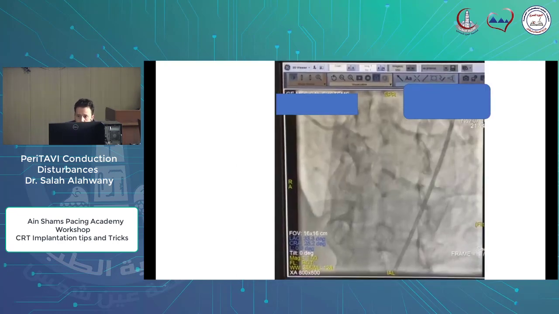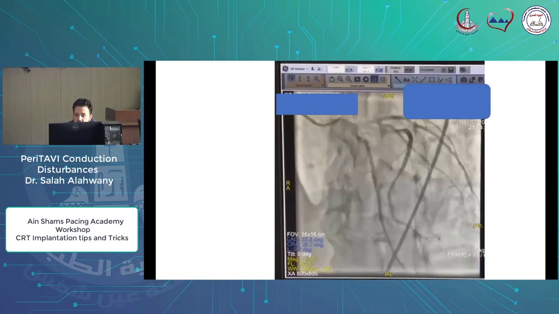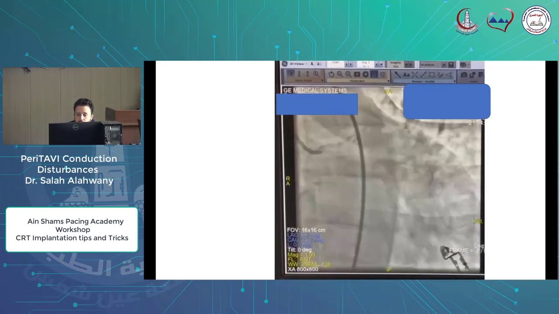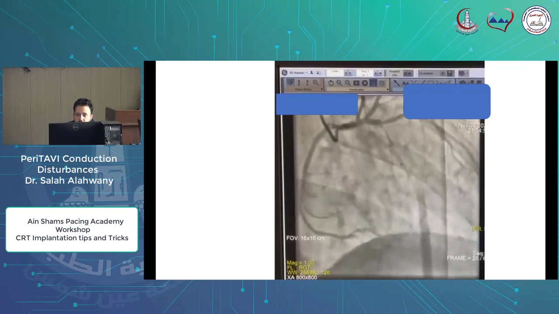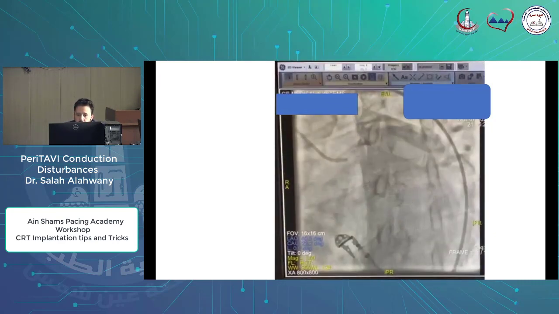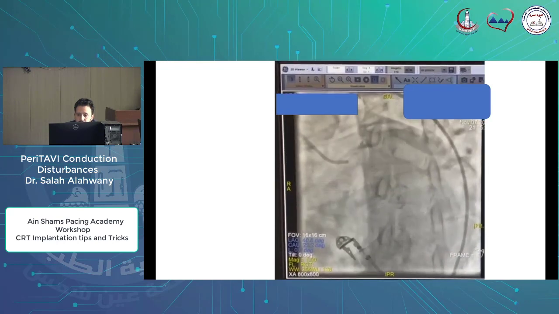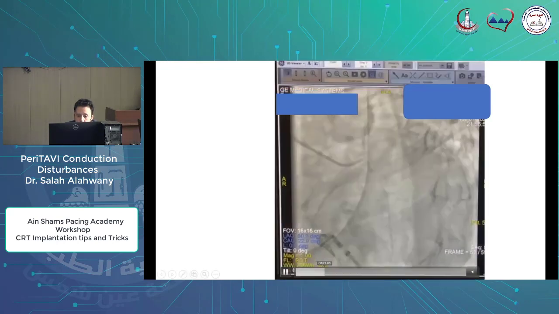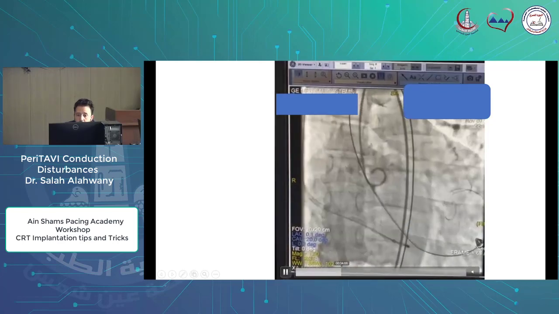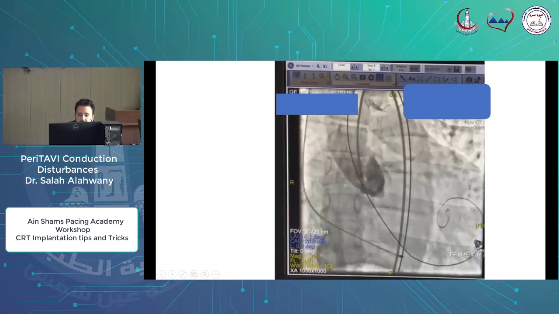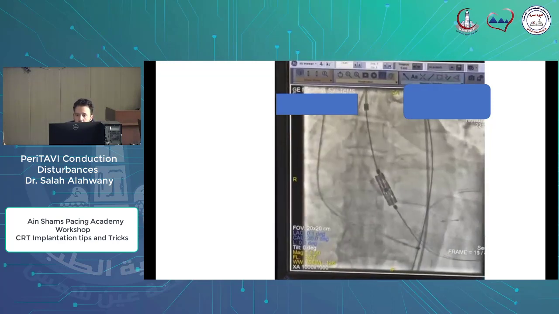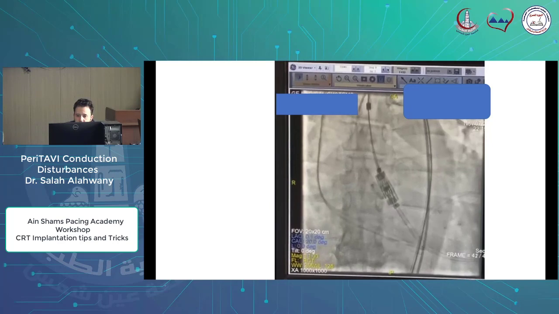This is a video of TAVI implantation. First, the coronary angio showed non-significant atherosclerotic vessels. This is a pigtail catheter in the aortic root for injection of the aortic root, and the delivery system of the Myval valve.